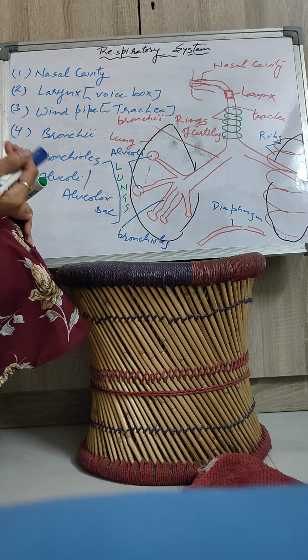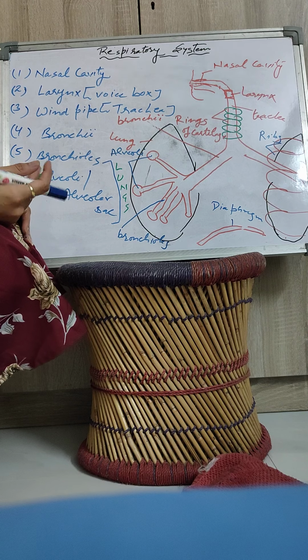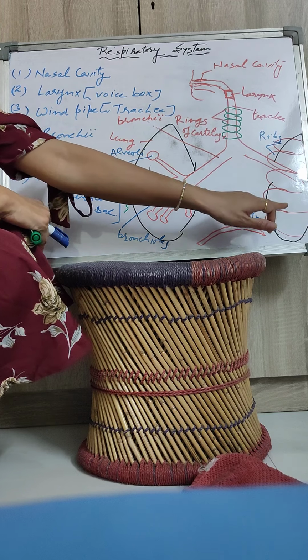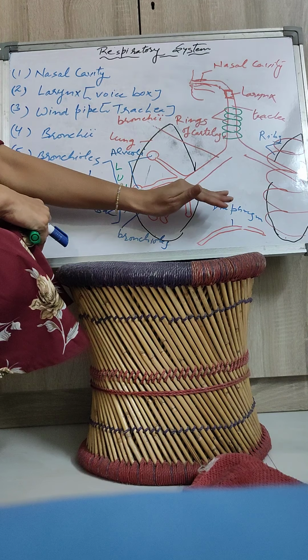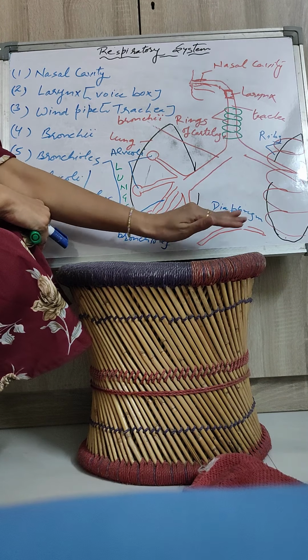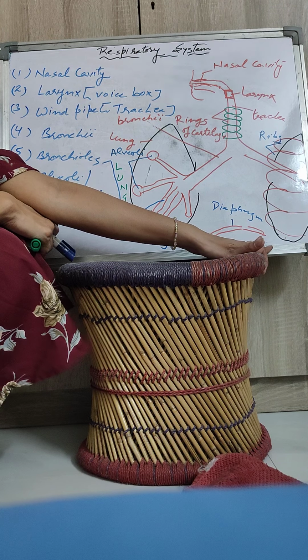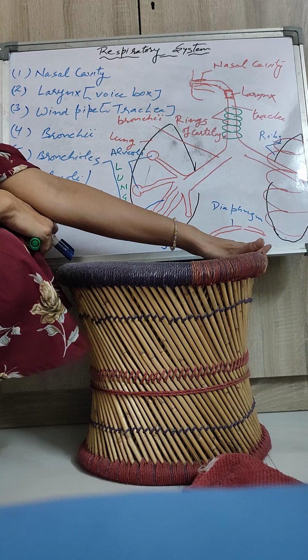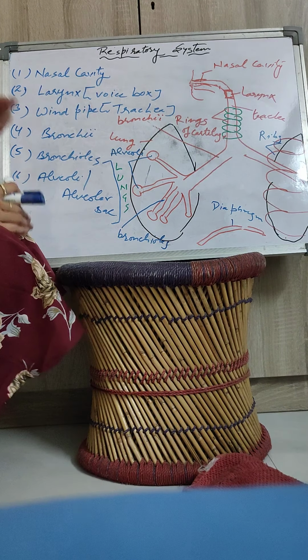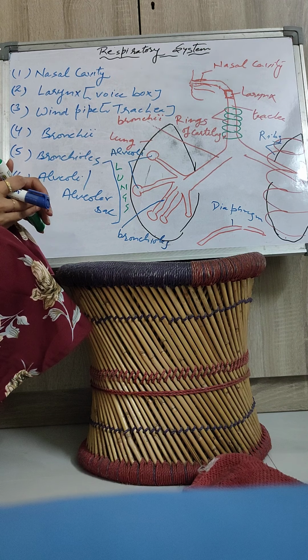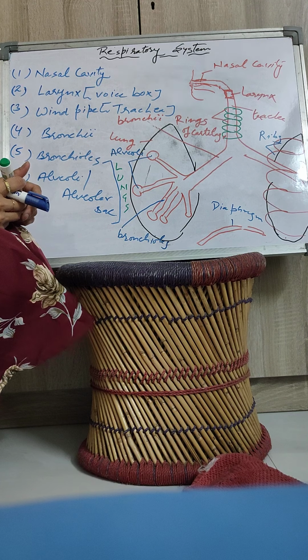And when we talk about the external structure of the lungs, the lungs are covered by a bony structure known as the ribs. And between both lungs in the chest cavity there is a structure made up of soft tissue known as the diaphragm. So here we have discussed all the organs of the respiratory system. Now we will see the function of each and every organ.